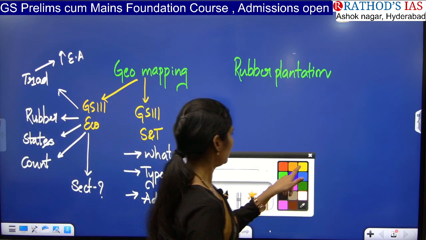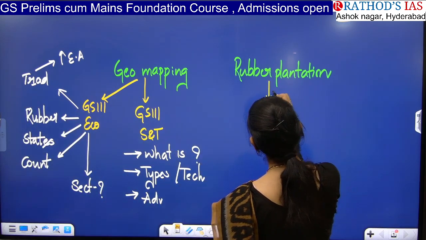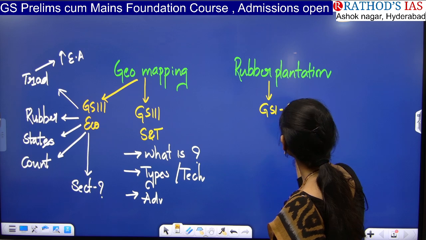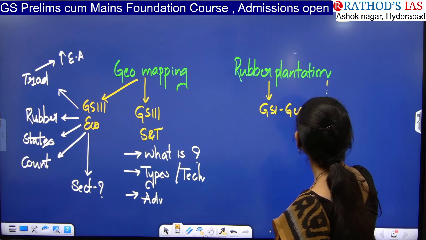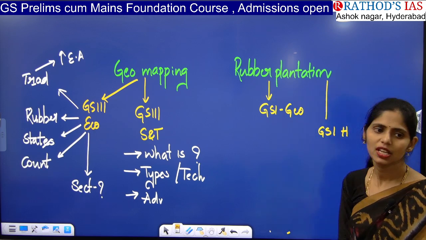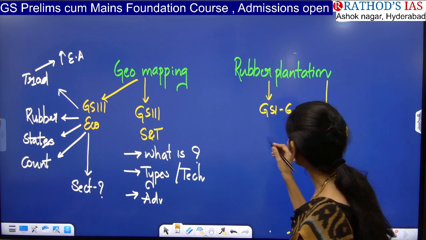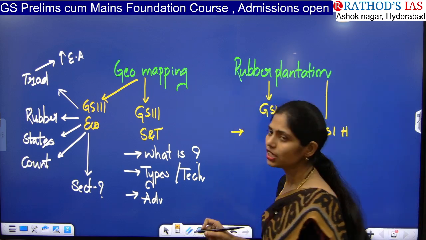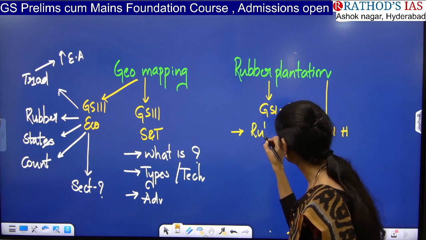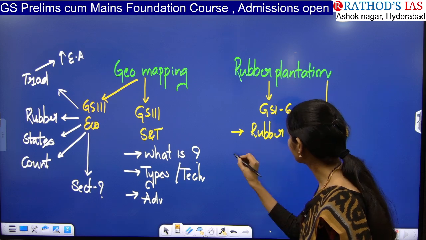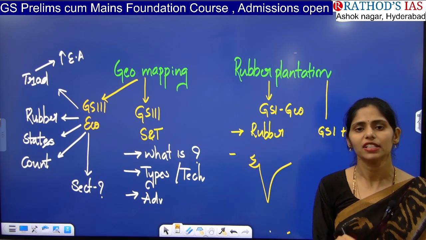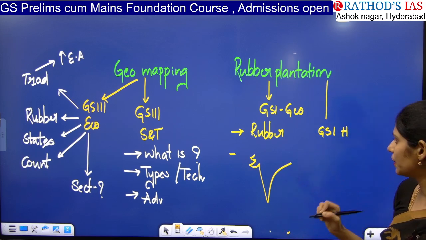And this rubber you will be seeing in 2 subjects. First one is GS paper 1 under geography, and even from GS paper 1 under history also you will be seeing about this rubber. So here what are the dimensions you have to see? You have to see about some facts regarding rubber, and you have to draw a map and see in which states of our country rubber is produced.